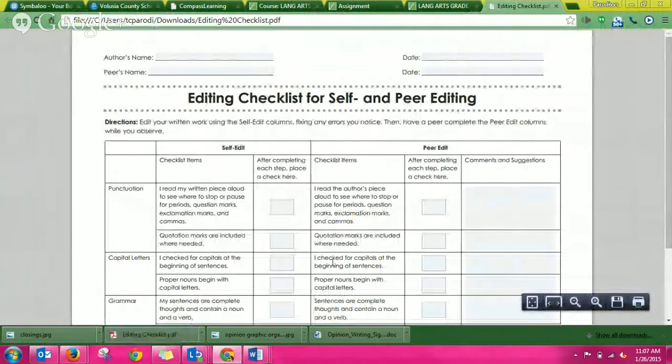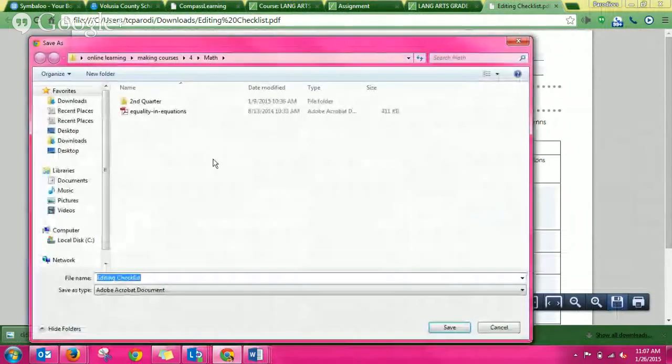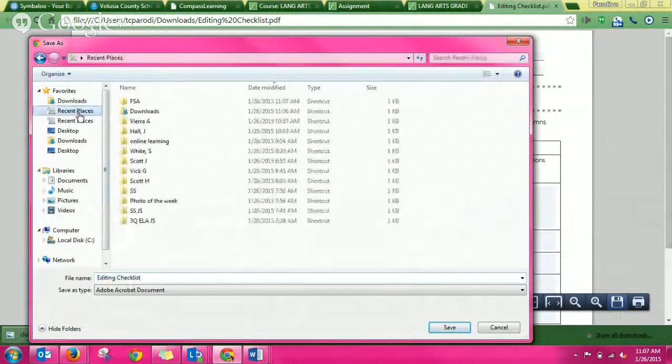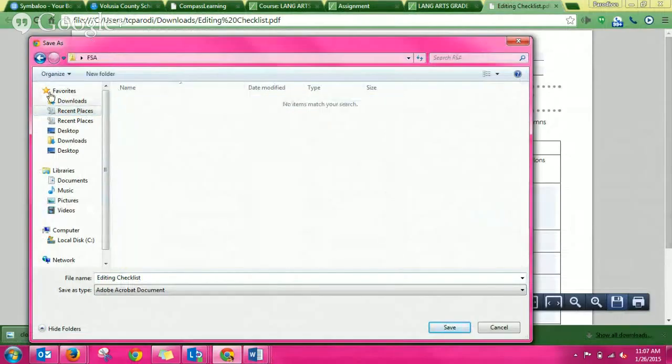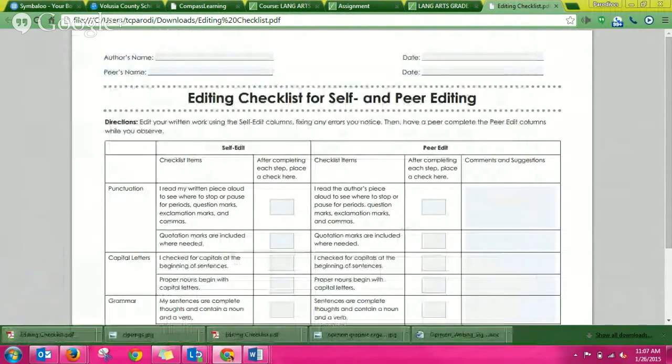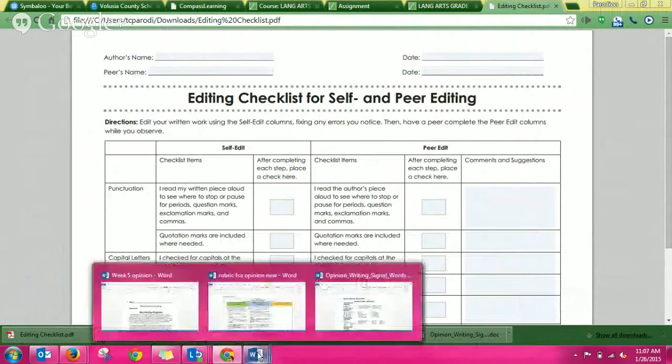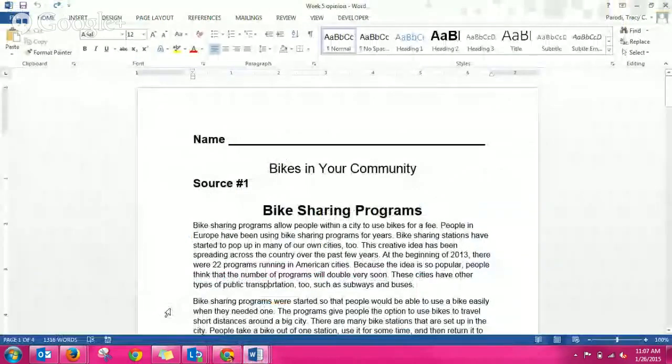So that came up like that. Here's the little disk, so you use this to save it. Not in FSA here, so you can go to recent places, and it's at the top of your recent places. Double click it. Now you're in FSA and you can save it there. You only have to do this once. Many of these documents are used over and over again. But once you get all your documents saved, you can go back and look at the actual prompt.